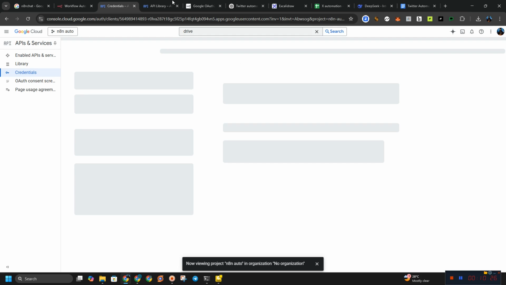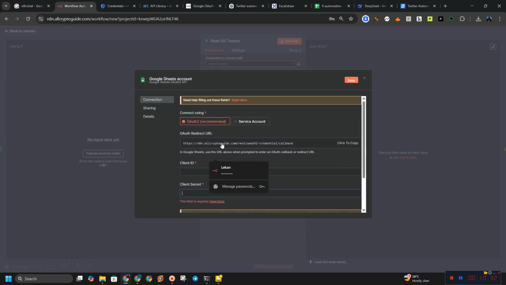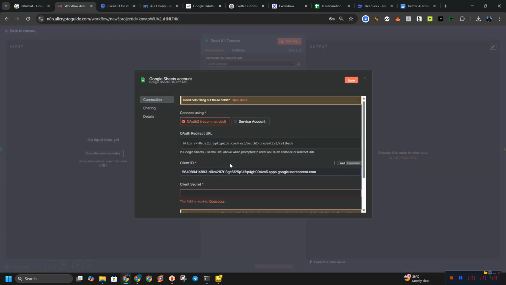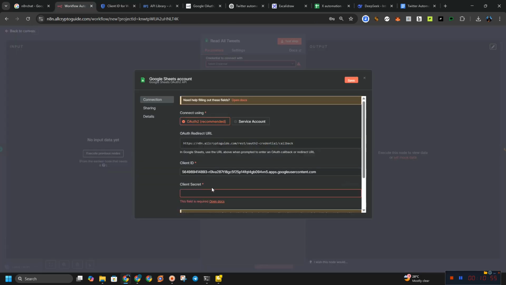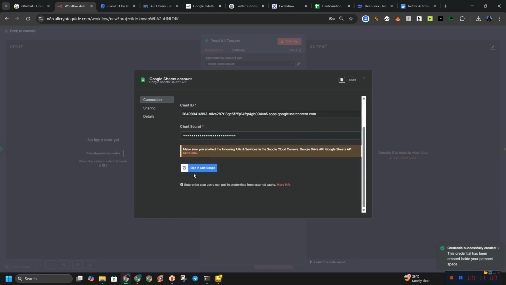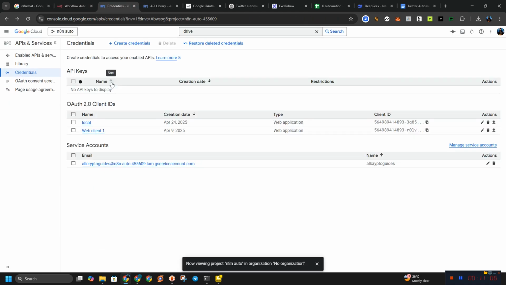Make sure you go here and clear whatever is there. You also have to do some settings. So copy this URL and make sure you paste it under this authorized redirect URL, as you can see. So this is your client ID. Paste it here. After pasting your client ID here, you can paste your client secret here, and this is going to give you access. You are going to save it. After saving it, it's going to ask you to connect your account. So this is mine. I'm going to delete it now and create a new one for myself.